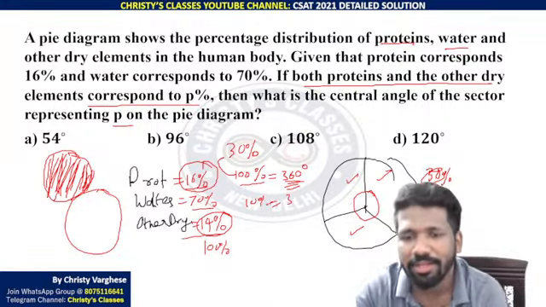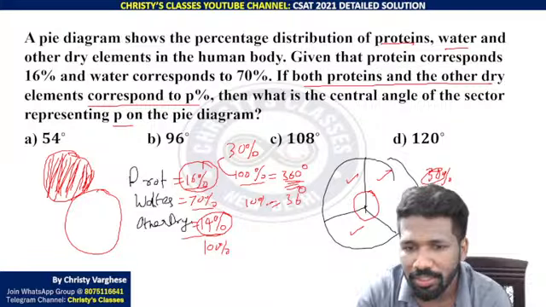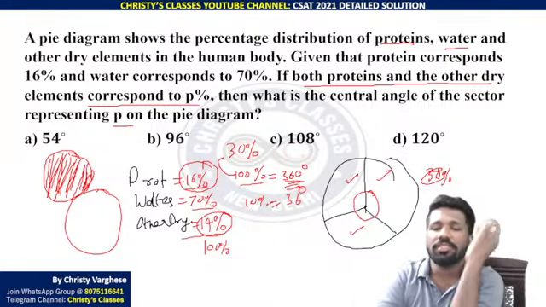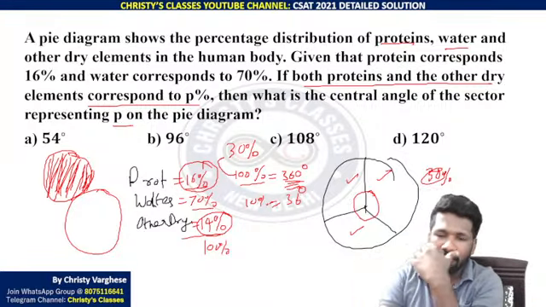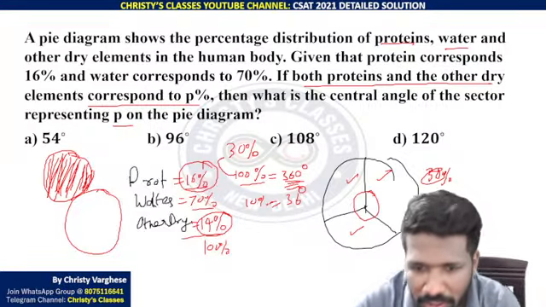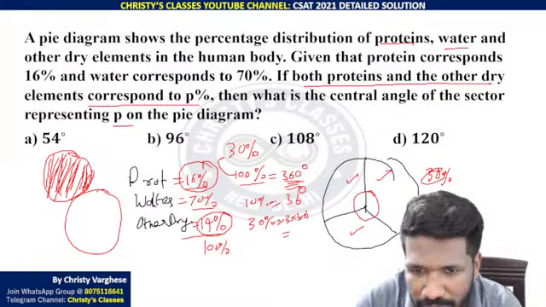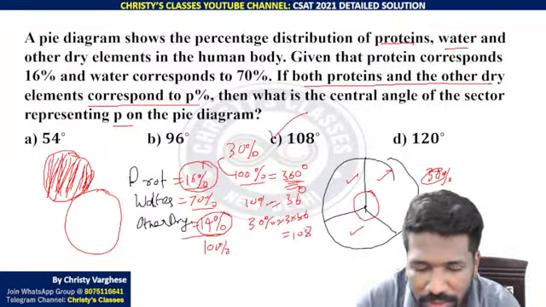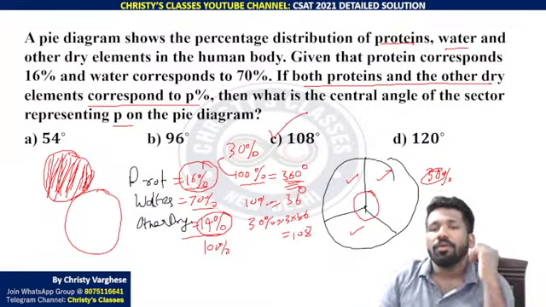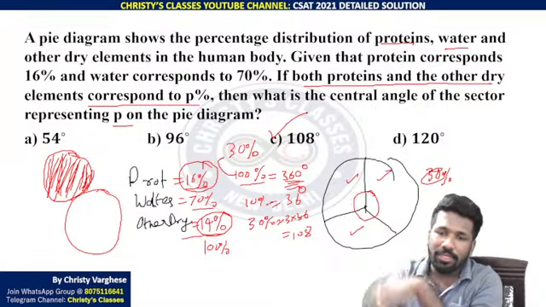No need to calculate using paper math. You can just think 100% 360. So 10% will be 1/10 of it, 36. So 30% will be 3 times of that now. 3 times of 36 is 108. So option C 108 is the answer. All of you understood? That is how to do this question.